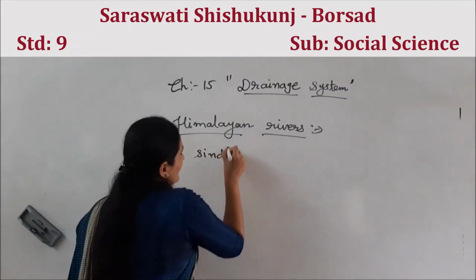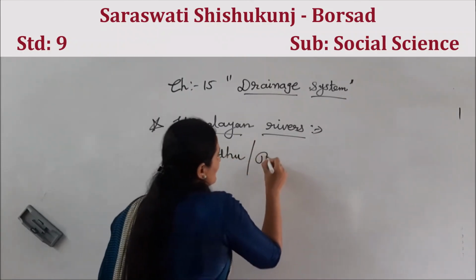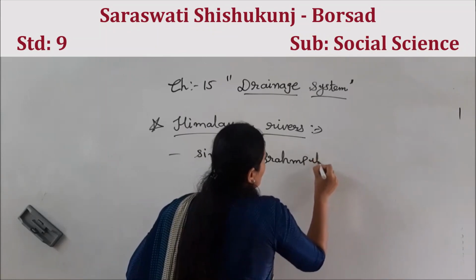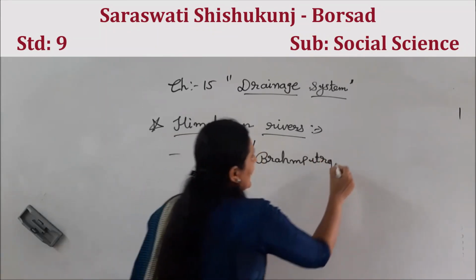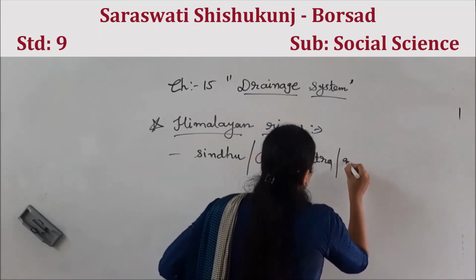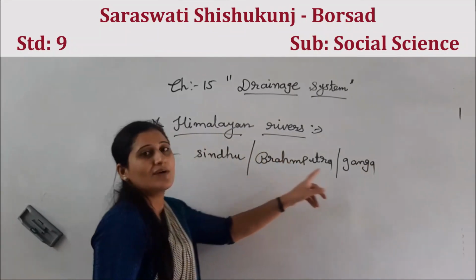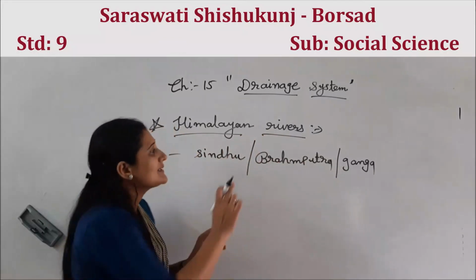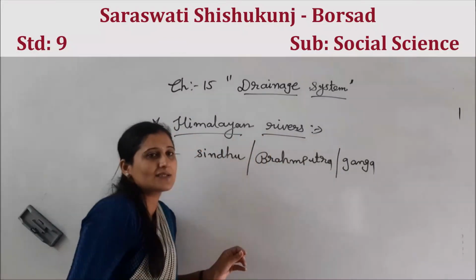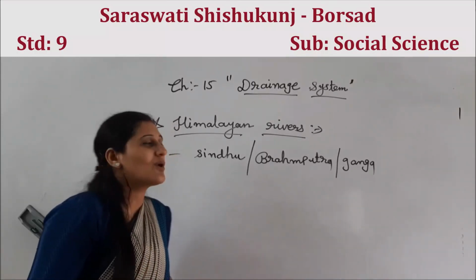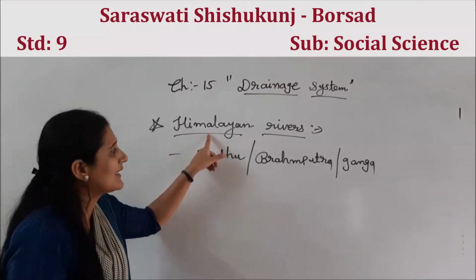Sindhu, Brahmaputra, and Ganga. These three rivers are the major rivers of Himalayan rivers, right?